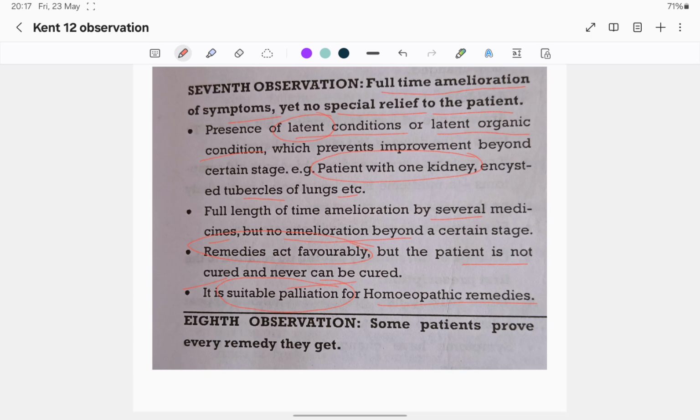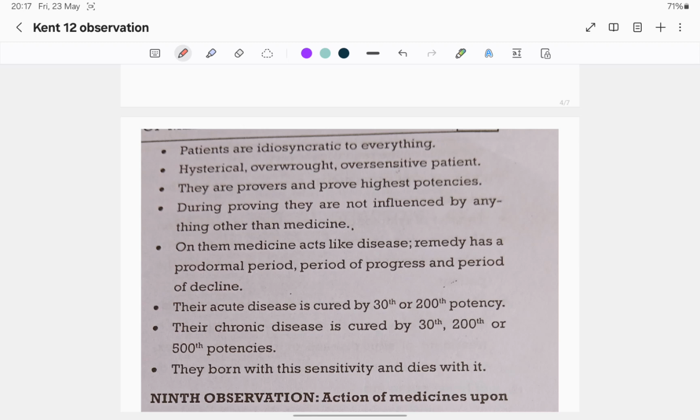About the 8th observation: some patients prove every remedy they get. That means the patients are idiosyncratic, mentioned in aphorism 117. Patients who prove every medicine they get are hysterical, overwrought, oversensitive patients.